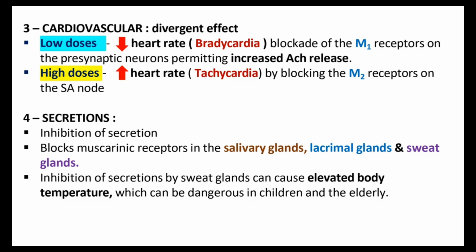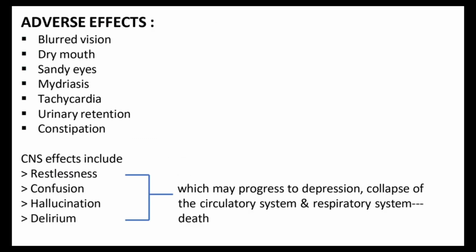Inhibition of secretions by sweat glands can cause elevated body temperature, which can be dangerous in children and elderly. It is a very dangerous condition. So these are the main important points of atropine's actions on secretions.